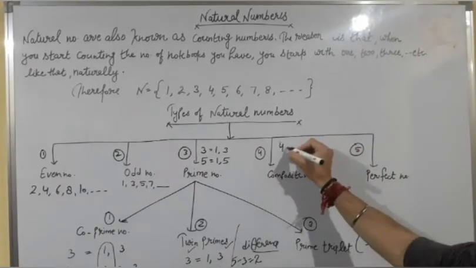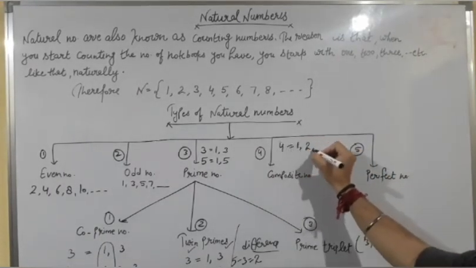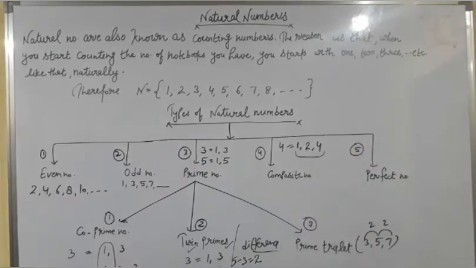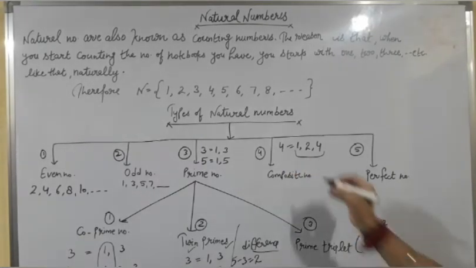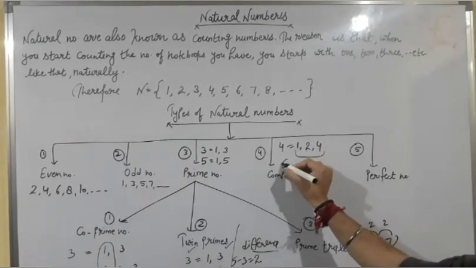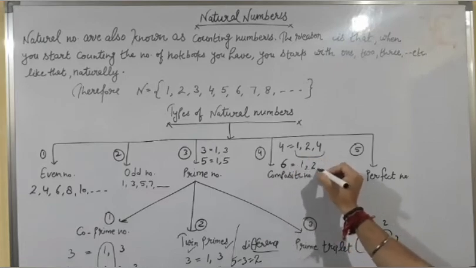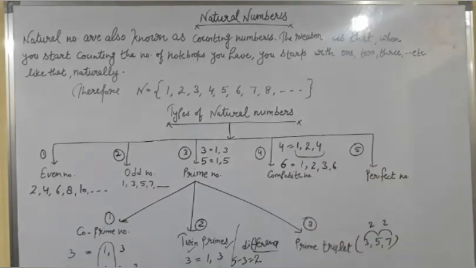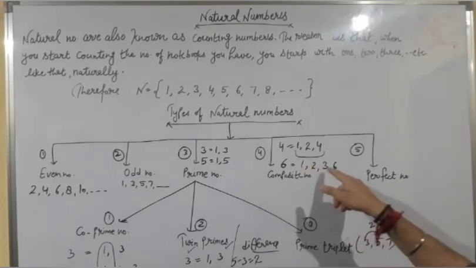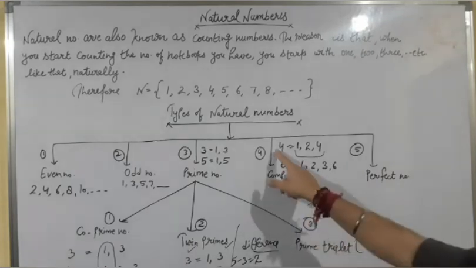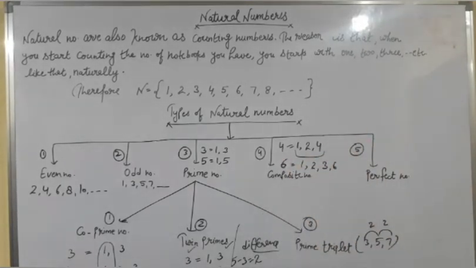Like 4. 4 is divisible by 1, 2 and 4. How many these factors are? These are 3 factors. So they have more than 2 factors. Therefore 4 is a composite number. 6. 6 is also a composite number because the factors of 6 are 1, 2, 3 and 6. 6 is divisible by 1, 2, 3 and 6. So they have more than 2 factors. Therefore 4 and 6 are composite numbers.